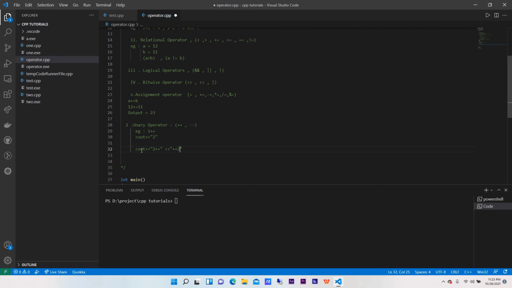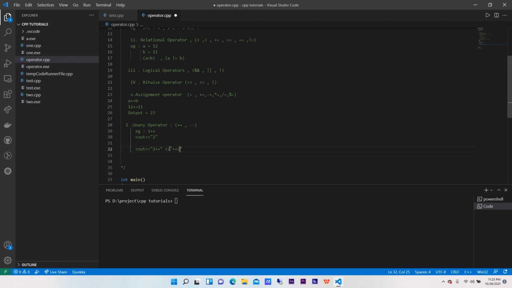What is the difference? When we do cout 2 plus plus, it will increase the value of 2 and it will become 3. On the other condition, it will first increase the value, then it will get added.